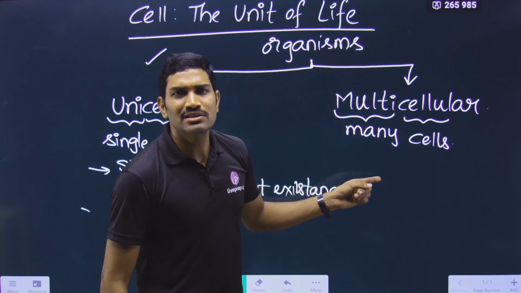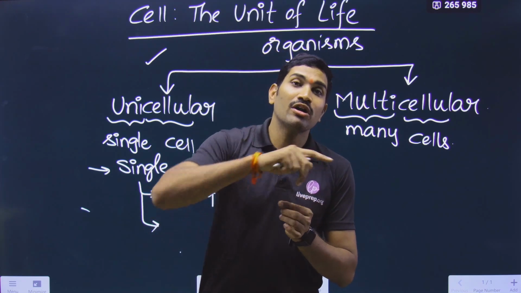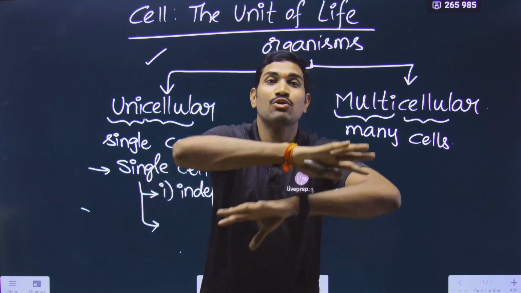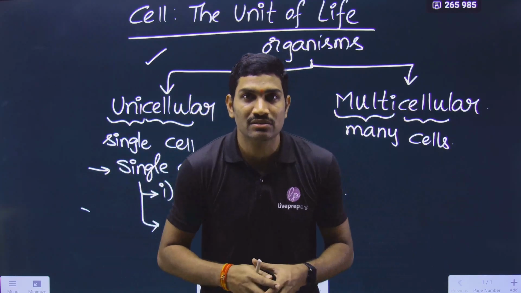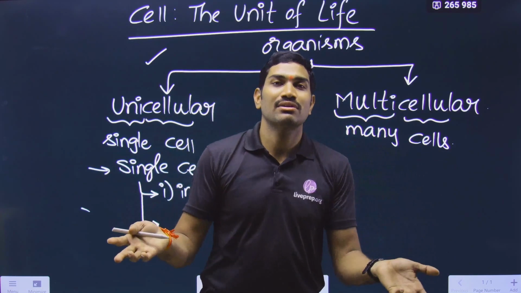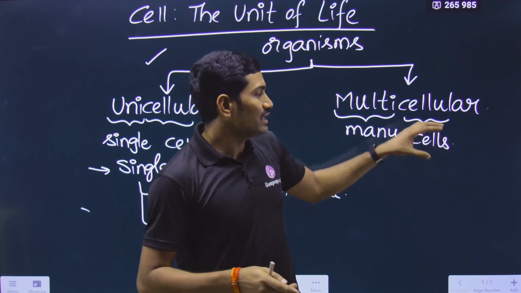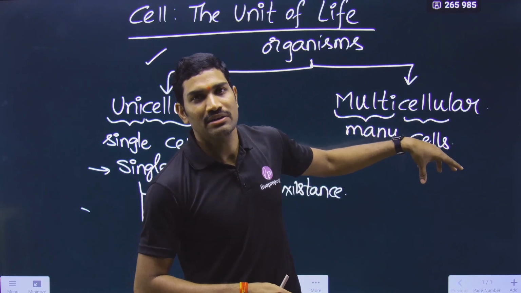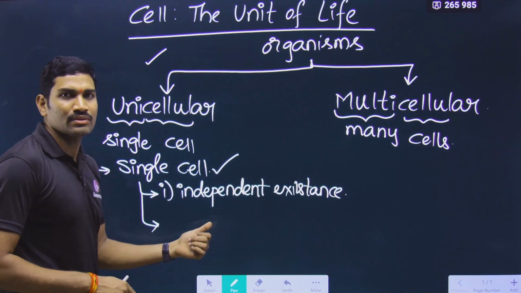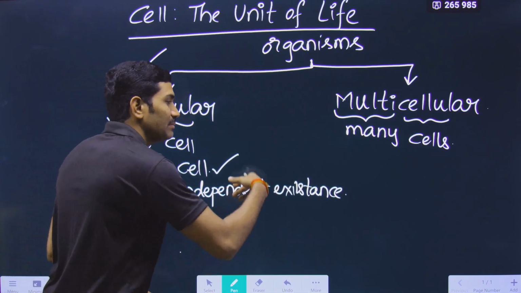But what about multicellular? Can a single cell survive on its own? No. It is dependent on many other cells, because here there is a coordination of work taking place. All the types of cells require all other types, then only they can survive, or else the organism itself will die. This is the problem. So here there is a coordination that is happening, but in unicellular it is not like this.